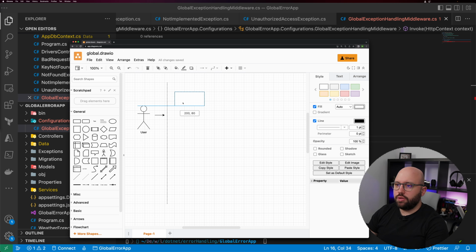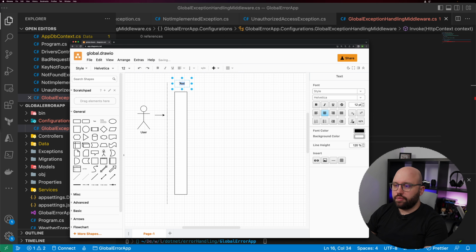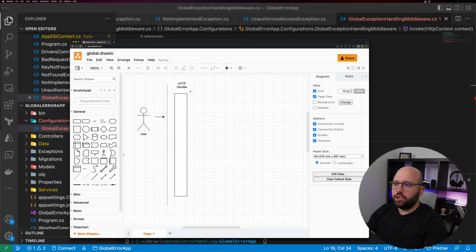So what's going to happen? The first thing is there's going to be a lot of HTTP checks that run in the background. The request is going to come in, hit my application, be verified, and be a valid request. So let's say this is going to be the HTTP handler. Once that HTTP handler has been received and accepted, the next step is it's going to go through the middlewares, for example, and we're going to have different middlewares doing different stuff. Right now we're just going to be focusing on the middleware that we're going to be having.